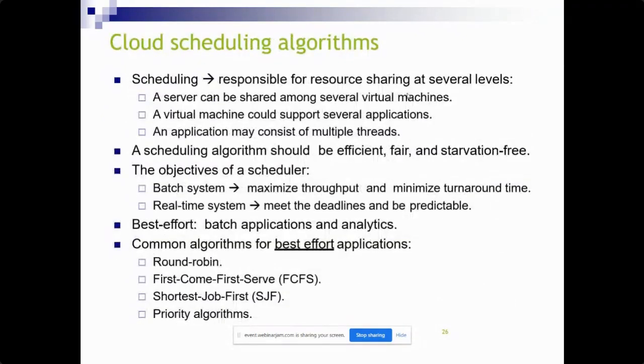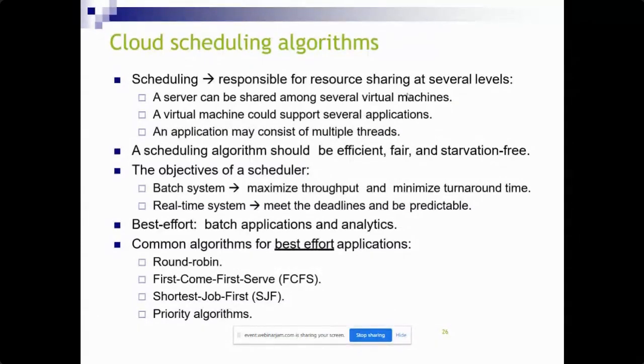So we have different cloud scheduling algorithms when you are looking for resource allocation, either task scheduling or VM placements. And if you want to find out the energy consumption, there are several algorithms available.